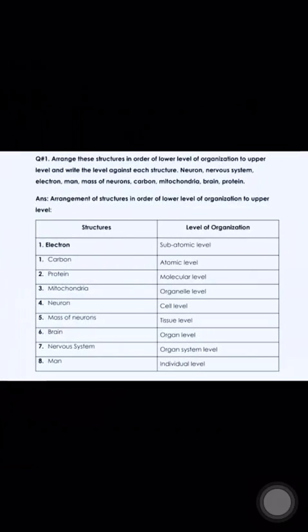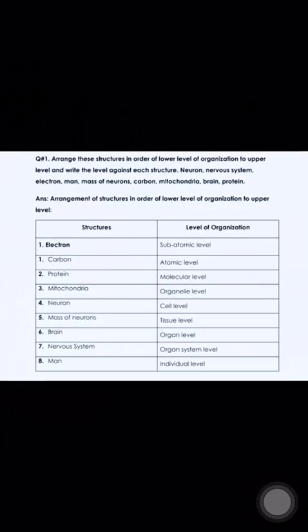It is neuron, nervous system, electron, man, mass of neurons, carbon, mitochondria, brain and protein, etc. When we are talking about structure, electron is smallest particle, that is subatomic level, then carbon, which is atomic level, then protein, that is molecular level, mitochondria, organelle level, then neuron, which is cell level, and mass of neurons, that is more than one neuron, that comes in tissue level, and then brain, which is an organ level, nervous system, that is organ system level, and man, that is individual level.